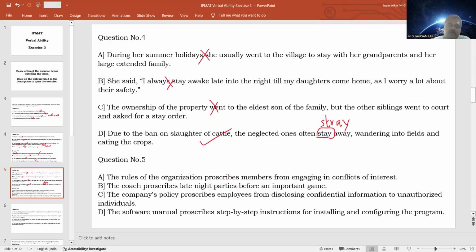Number 5, the rules of the organization proscribes members from engaging in conflicts of interest. What is proscribing? Again, prohibiting or banning. So the same thing that we have discussed in the previous question. So the rules of the organization are proscribing, meaning prohibiting, members from engaging in conflicts of interest. What is a conflict of interest? When you are holding a position, you should not be holding another position which is directly in conflict with the objective of the position that you are holding. That is called a conflict of interest.